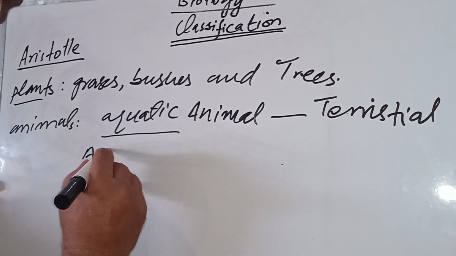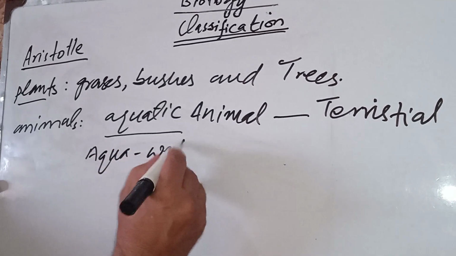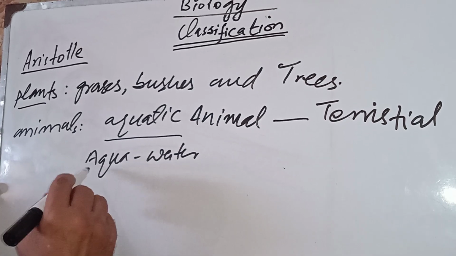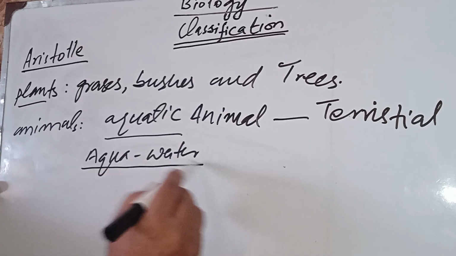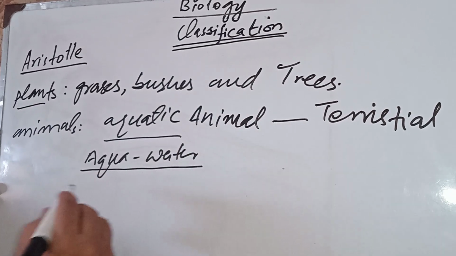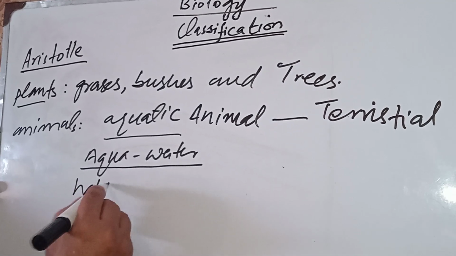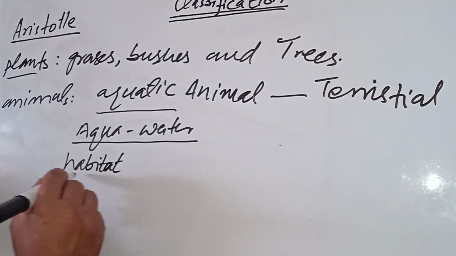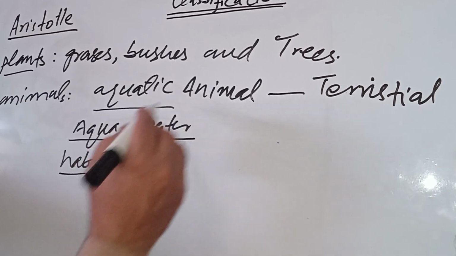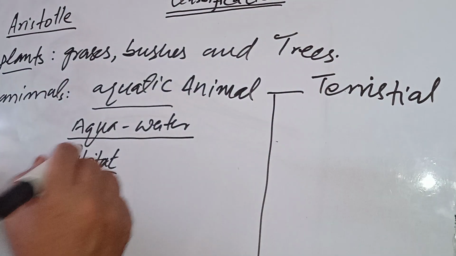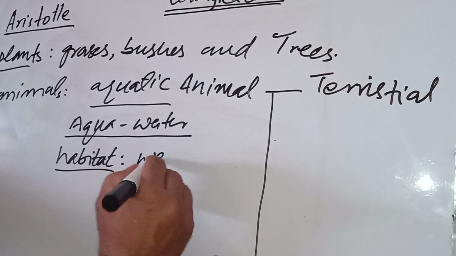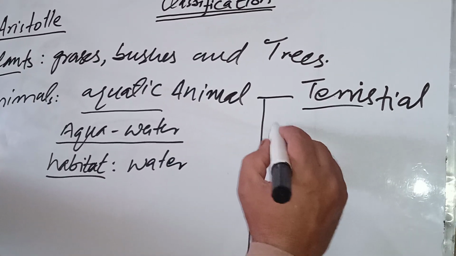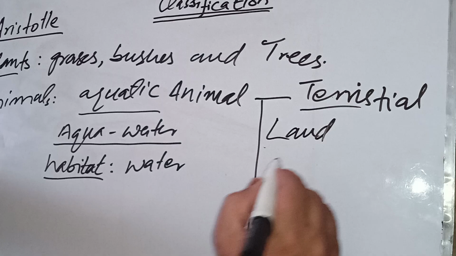Aqua means water. So the animals which live in water, their habitat is water. Habitat means the living place. The habitat of the aquatic animals is water, and the terrestrial ones live on land.